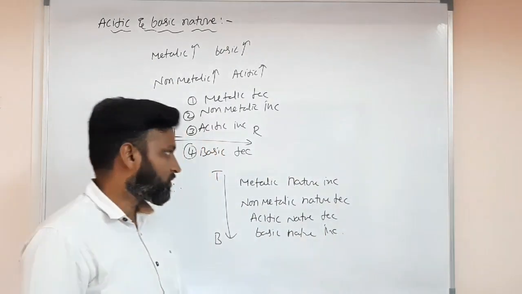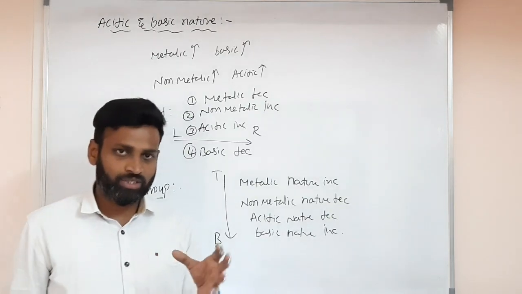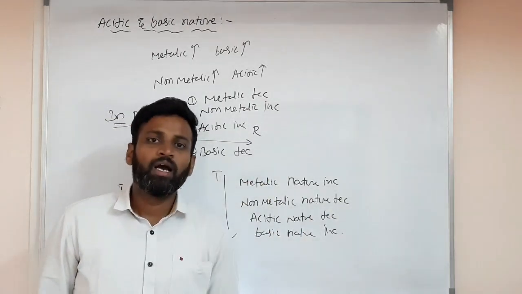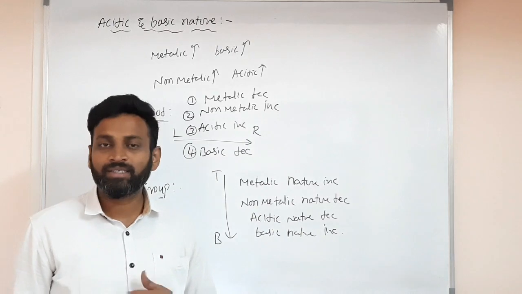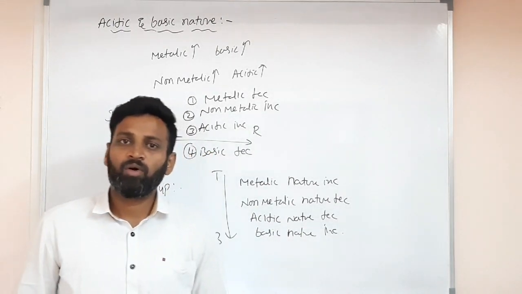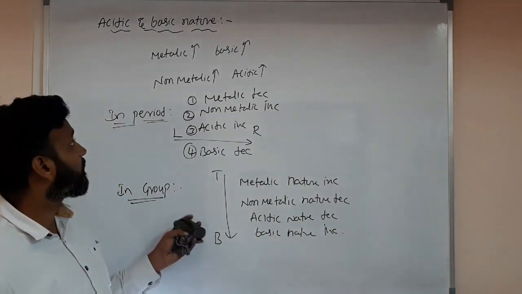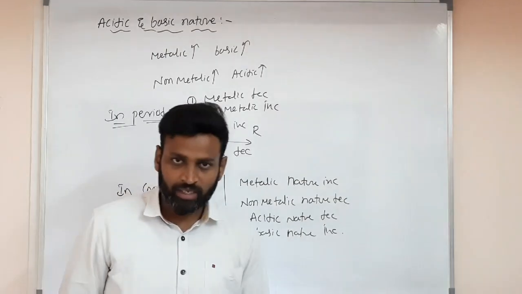Okay, so almost completed. In our next class I'll give you some classification of who are acidic, who are basic, and who are amphoteric in both hydrides and oxides, and the diagonal relationship, and we will start chemical bonding in our next class. So please remember all these things. Okay, thank you very much.